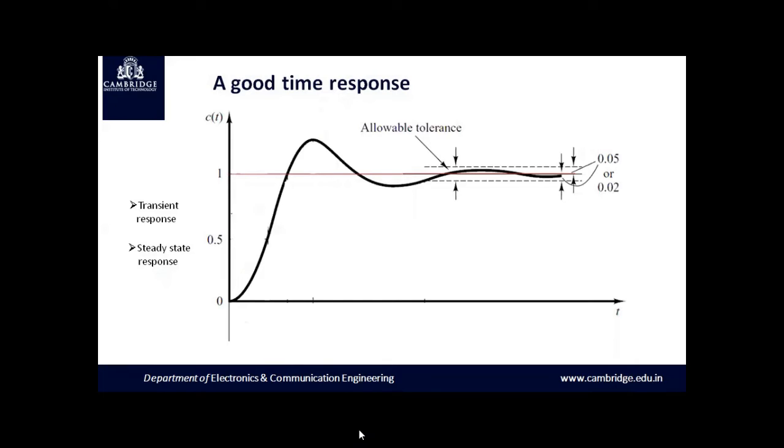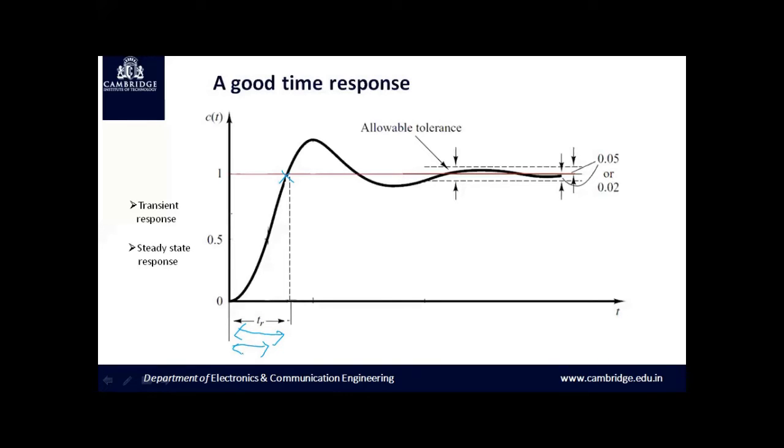We know that the transient response is the time taken to achieve the final value, and steady state response is that part of the time response which remains after complete transient vanishes from the system output. A good time response is one which has a lesser rise time. We know that the rise time is the time at which the response reaches its final value for the first time. So this is the first time it is trying to reach the final value, and we call it rise time TR. And a good response should have a very lesser rise time, which means that in a very short duration it should reach its final value for the first attempt.